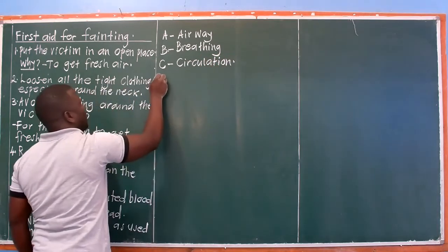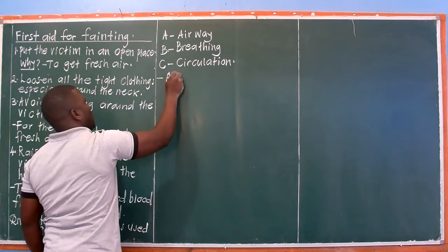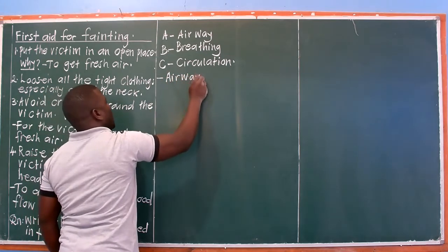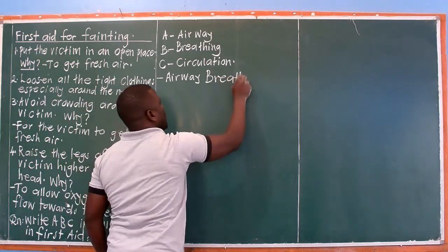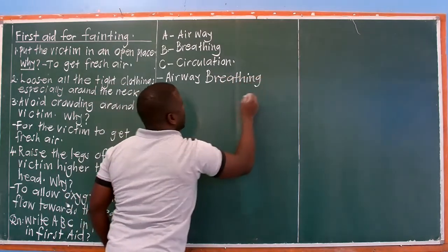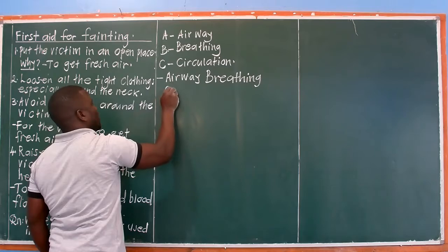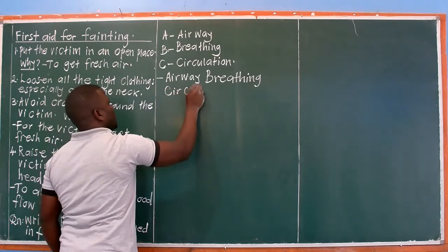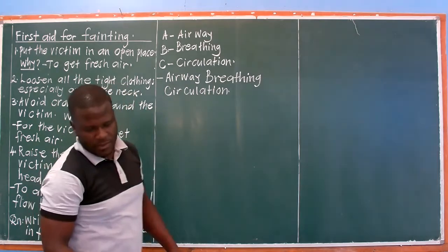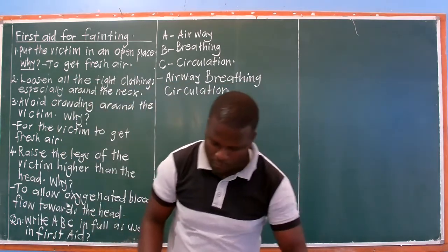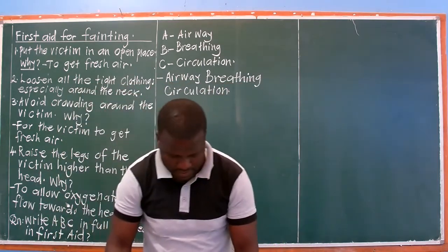So I shall say airway, breathing, circulation. That is how we write ABC in full form as used in first aid.